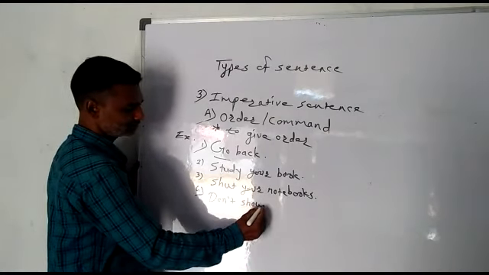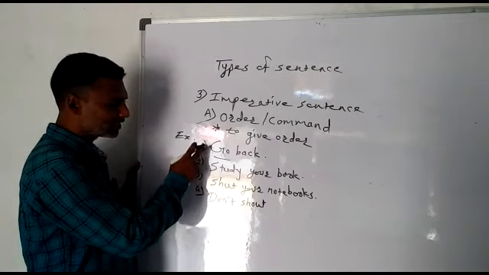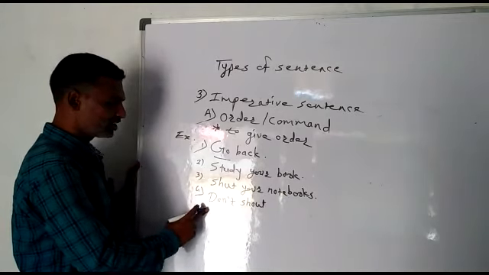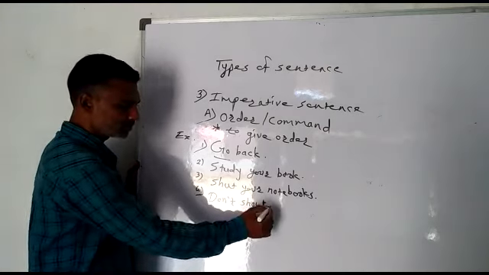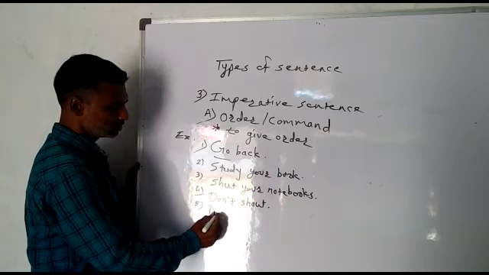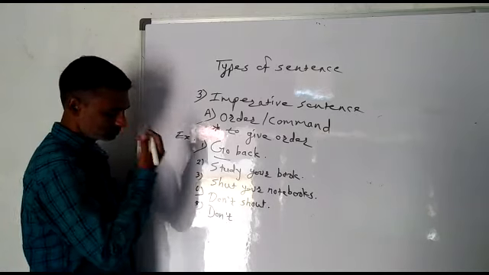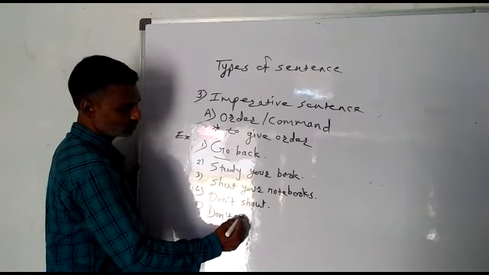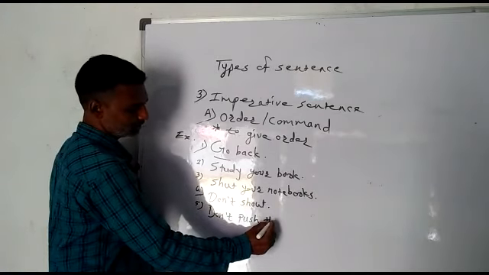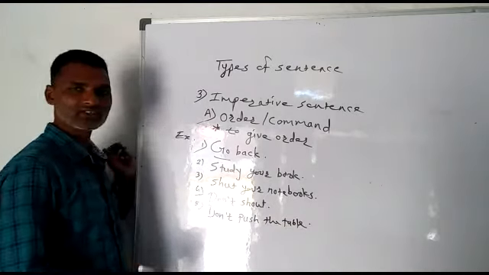And one more example we can say, don't shout. This is also an order. Order can be in positive form, order can be in negative form. Then full stop. Or don't push the table. This is also an order.